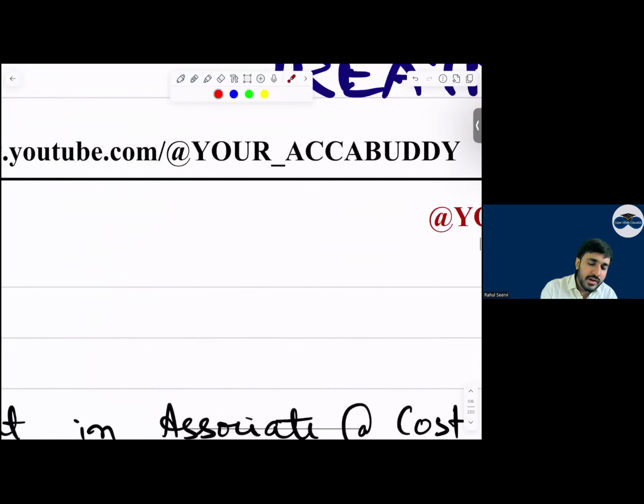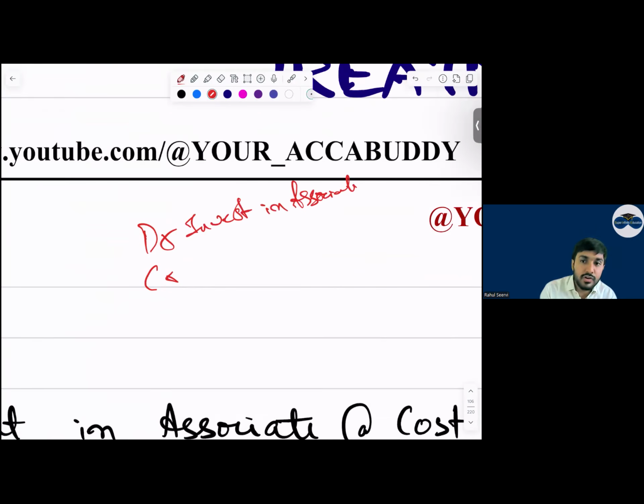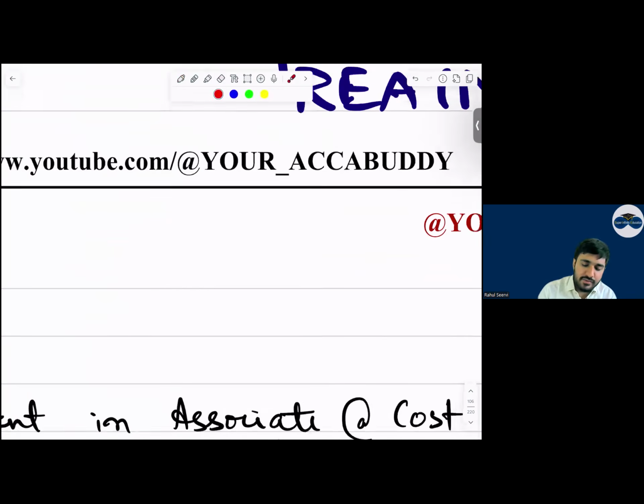In your pre-mock, it is there. Yes, the question has come. Debit, credit: increase the investment in associate. In the regular class also I mentioned, very important, a favorite topic of the examiner. And credit gain on bargain purchase. So we increase it and we recognize it in P&L.